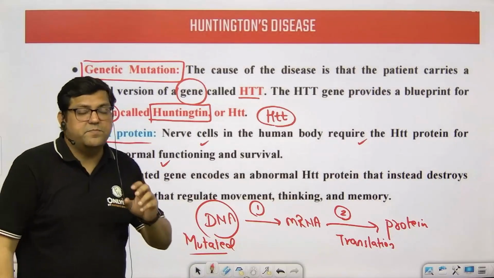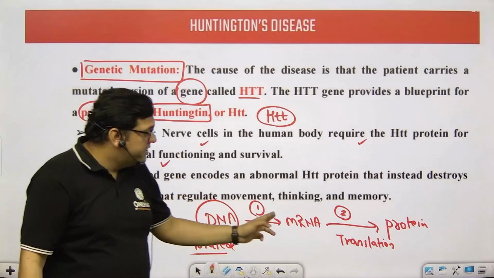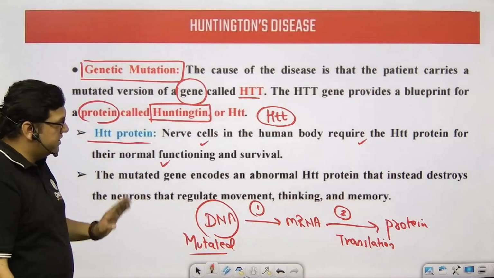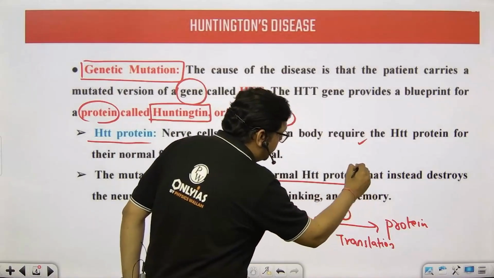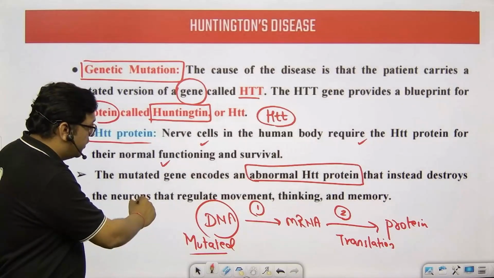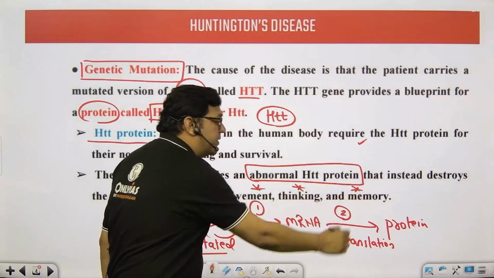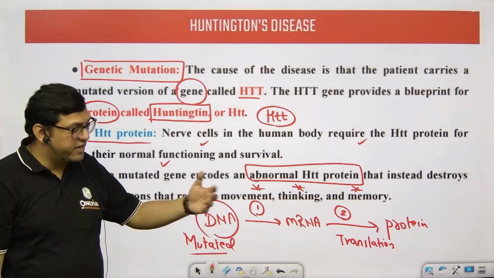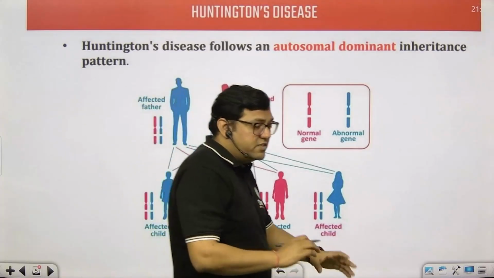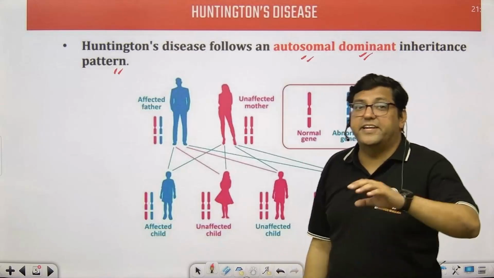Mutations means that there is some kind of abnormal change in the sequence of the gene, because of which the transcription step and the translation step are hindered, and ultimately this protein will not be produced, or this protein will be an abnormal protein, and ultimately it is going to destroy the neurons. Hence the movement part, the thinking part, and the memory part will not be working, or will not be at their best, right?